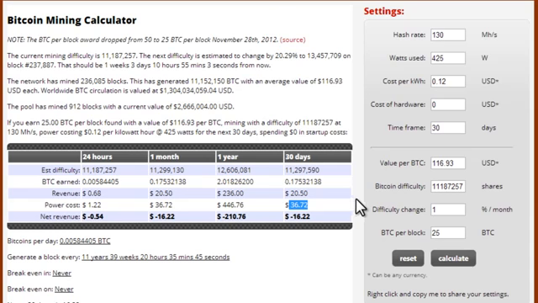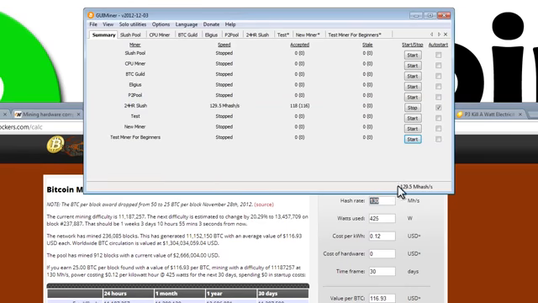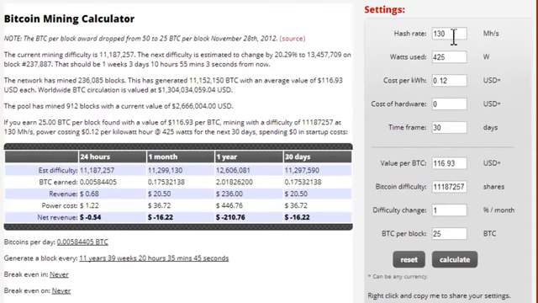So then the question is, well, what do I have to do in order to make money? Well, the answer is your mega hashes per second, this number here needs to be higher. It needs to be higher than the amount of money that you need to spend on electricity. So you need to make more Bitcoin than it costs to run your computer. So let me just give you an example. Some people are making 3,000 mega hashes per second, which equates to 3 gigahashes.